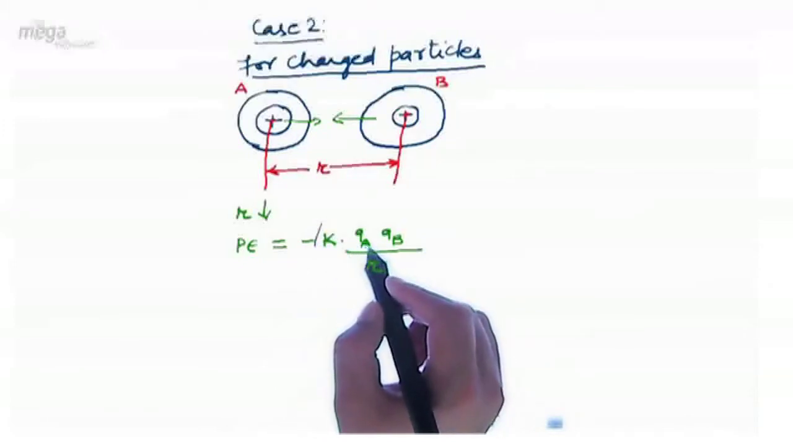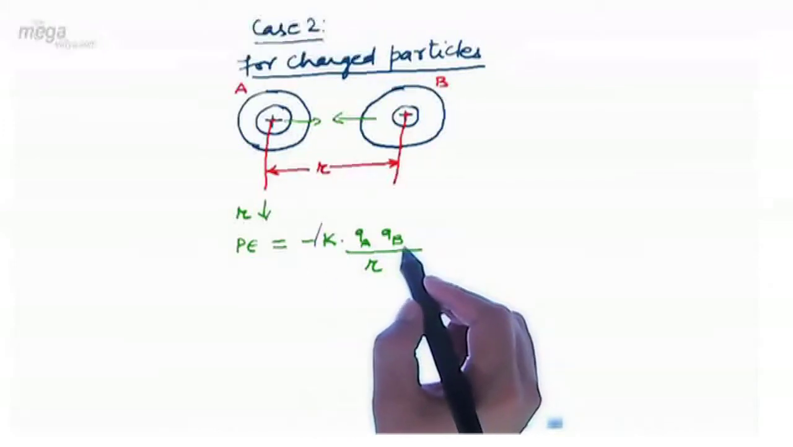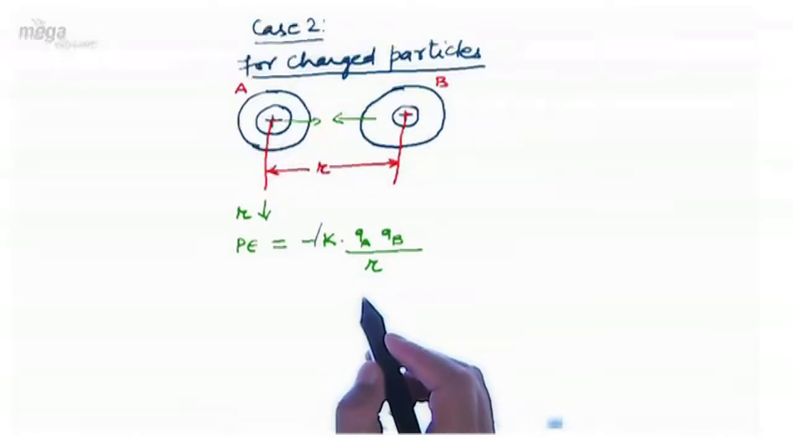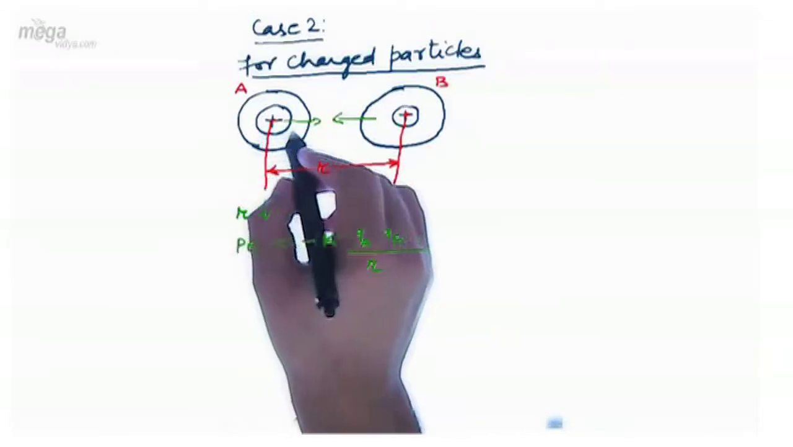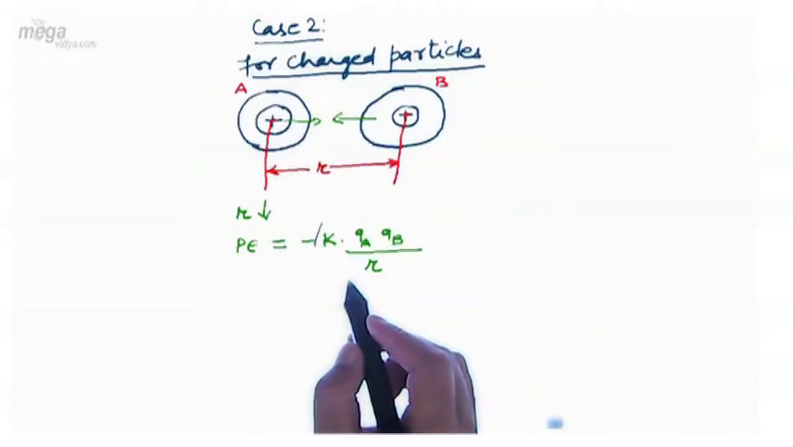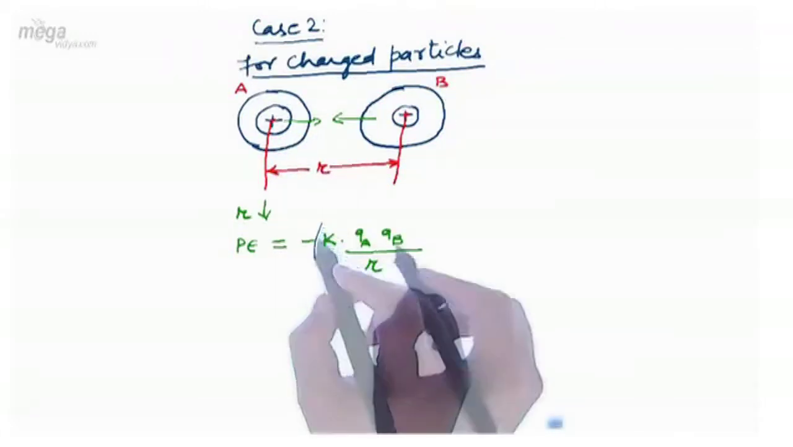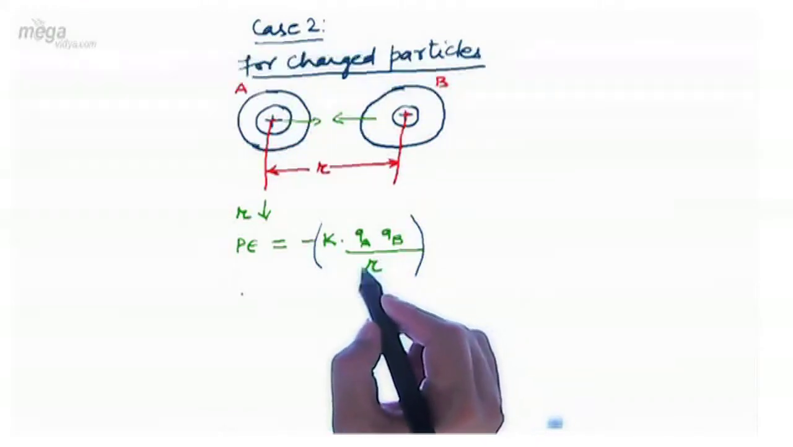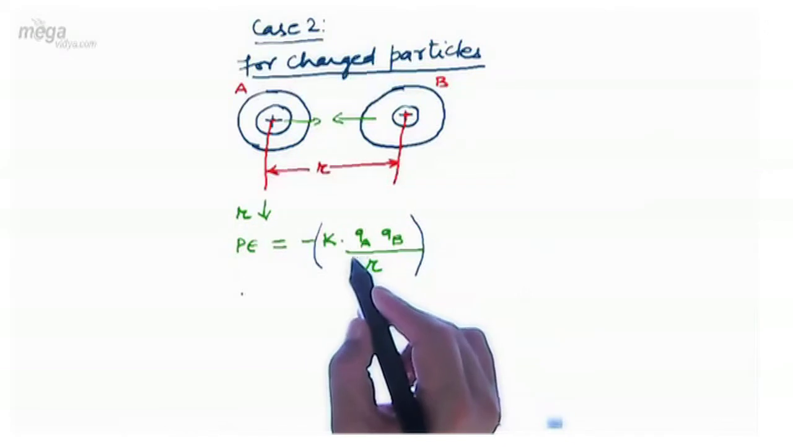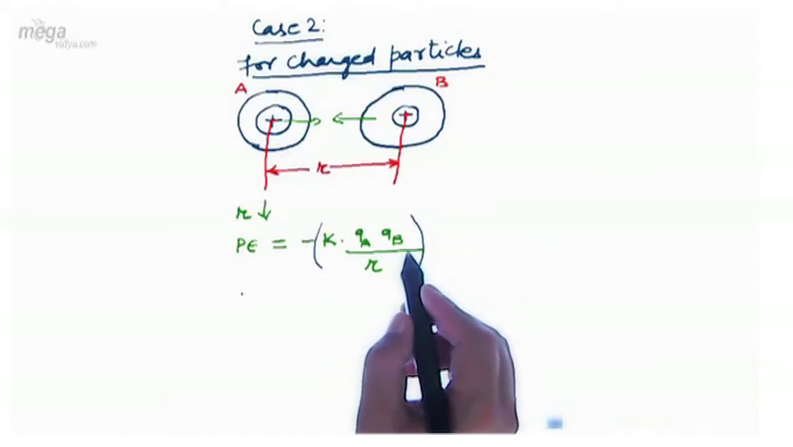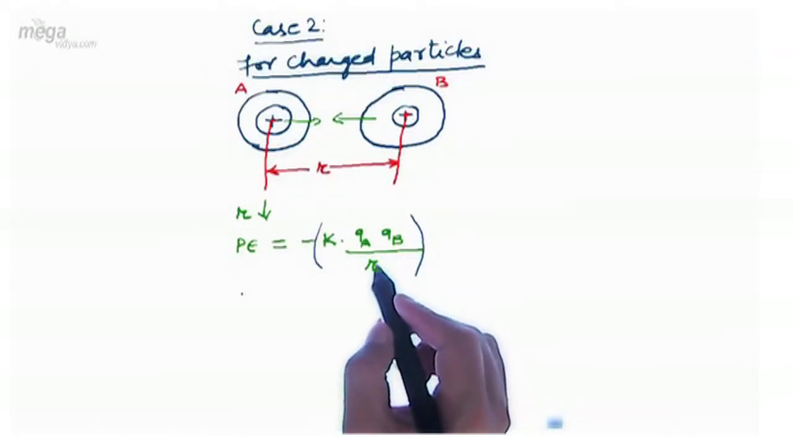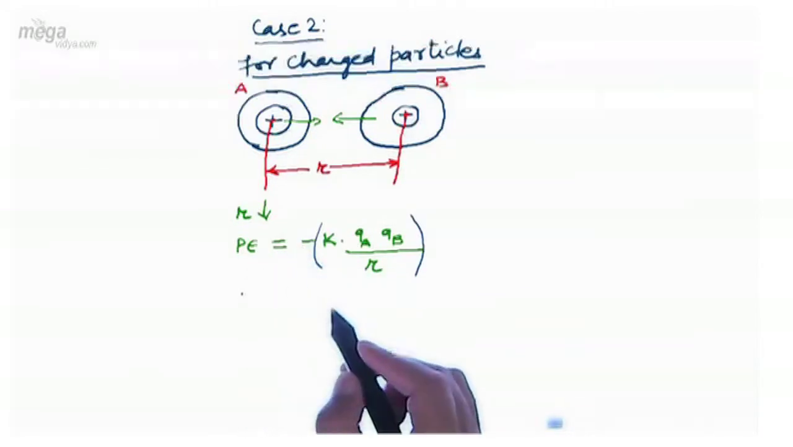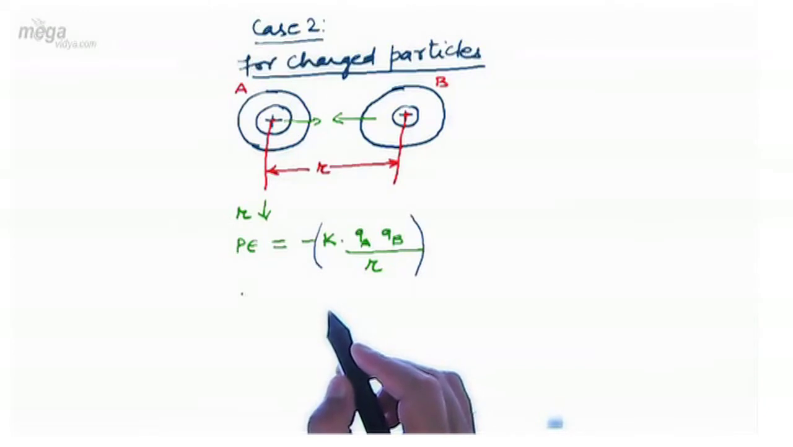QA here is the charge associated with particle A, QB is the charge associated with particle B, and R is the separation between the two. So again, when these two atoms approach each other, the value K into QA into QB upon R square will be increasing because R is decreasing. Since we have a negative sign before it, that signifies the decrease of potential energy.